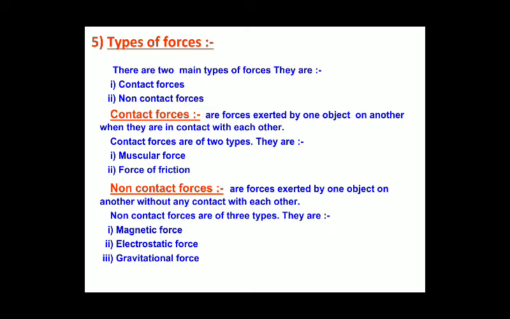The second type is non-contact forces. These are forces exerted by one object on another without any contact with each other. The force can be experienced by the object without touching each other. In non-contact forces we have three different types: magnetic force, electrostatic force and gravitational force. Now we will first see the contact forces, then we will move on to the non-contact forces.